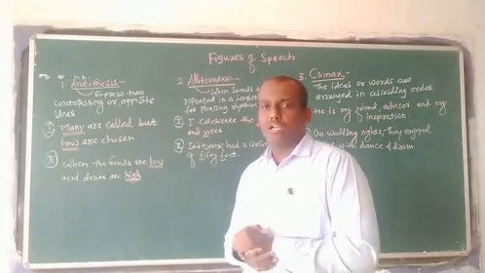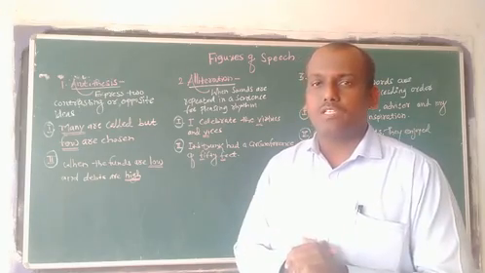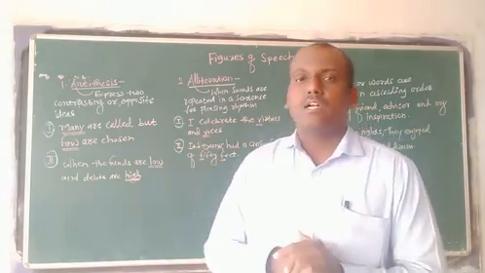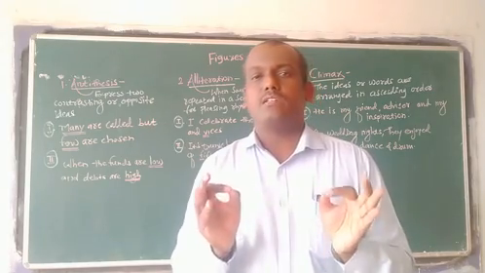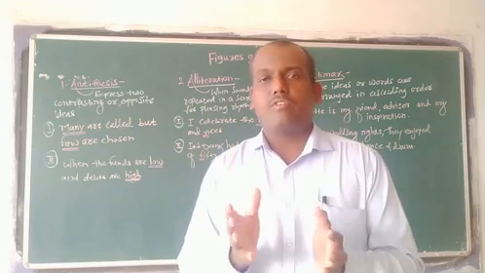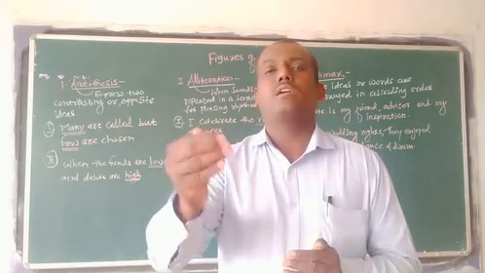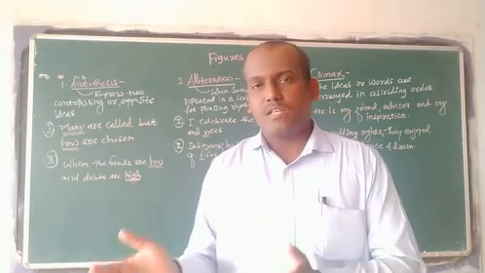My dear friends, we have to remember here, we were studying about figures of speech. First, we were studying about antithesis. And what is meant by antithesis? Anti means opposite, thesis means ideas.